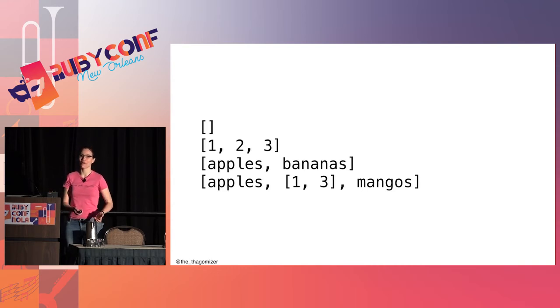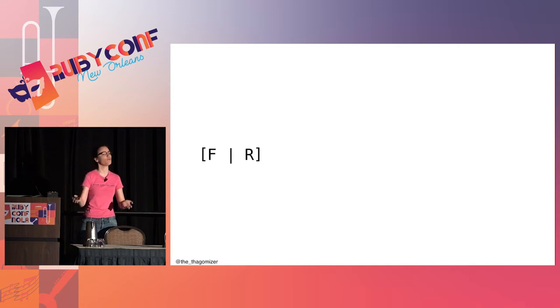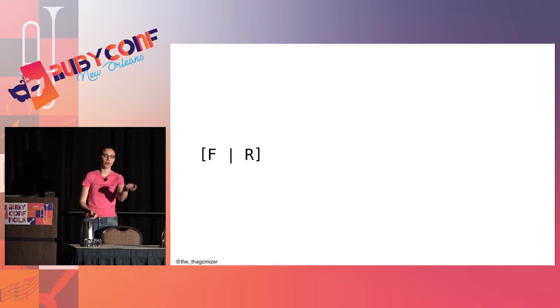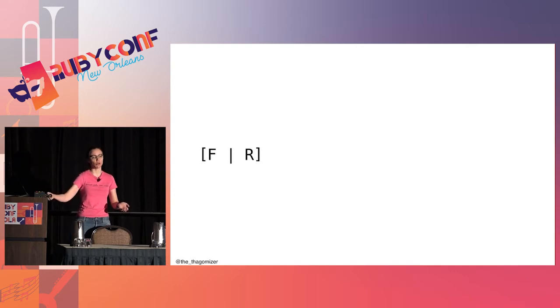But in order to pattern match on lists, I have to have some crazy notation. This is called bar notation. I'm going to say this aloud as f bar r. You can think of the f as first and the r as rest. And this is just like the car and the cdr we saw in Racket. F is the car. It is the first element of the list. The bar separates the first element from the rest of the list, which is the cdr.